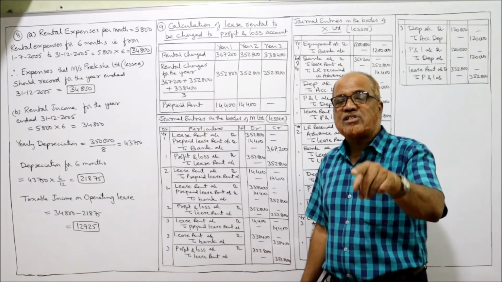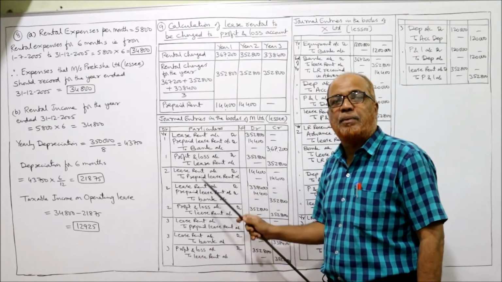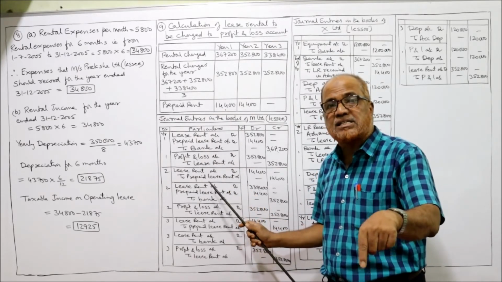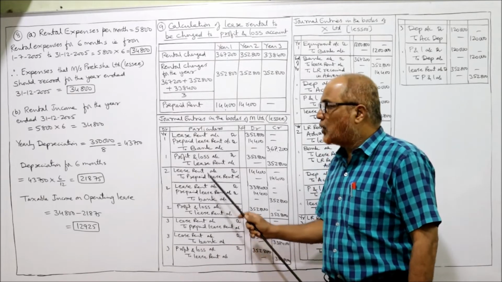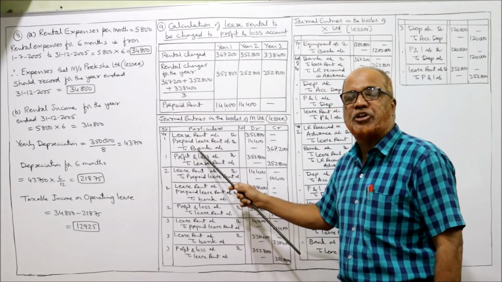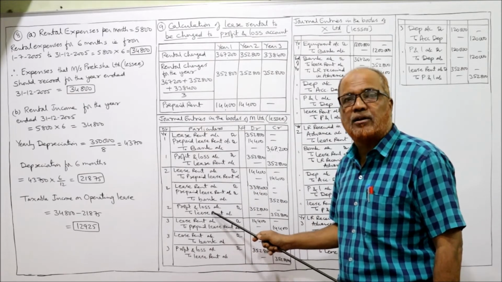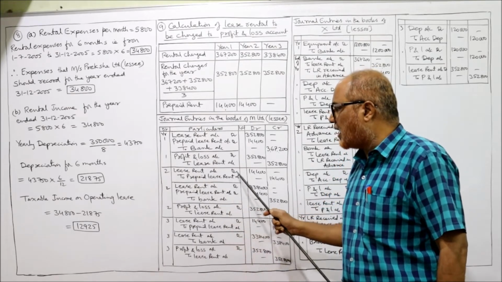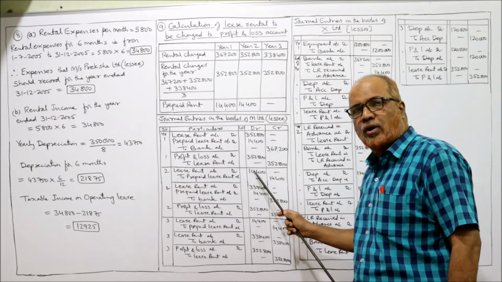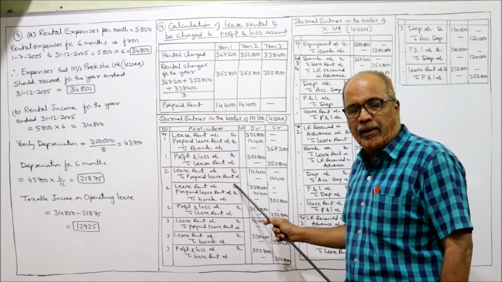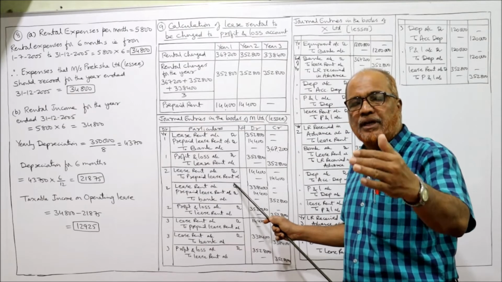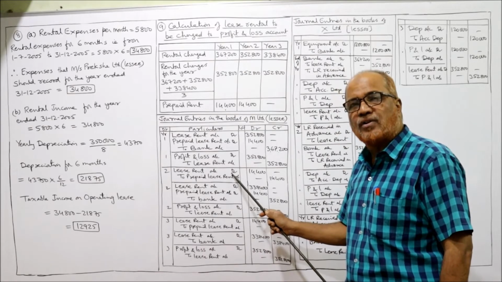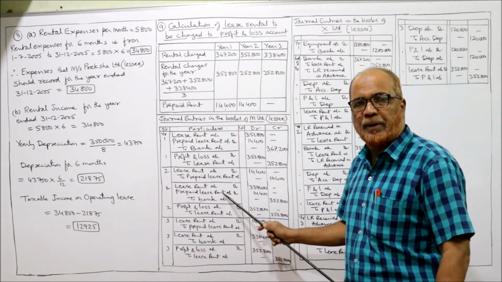In the second year, first of all, last year's prepaid rent will be adjusted. Last year's prepaid rent 14,400 will be adjusted in the lease rent during the current year. So last year prepaid lease rent was debited. Now prepaid lease rent will be credited to close it. So debit will be given to lease rent account. Lease rent account debit to prepaid lease rent 14,400, being the prepaid lease rent at the beginning of the year transferred to lease rent account.